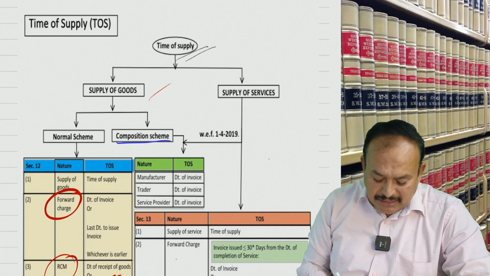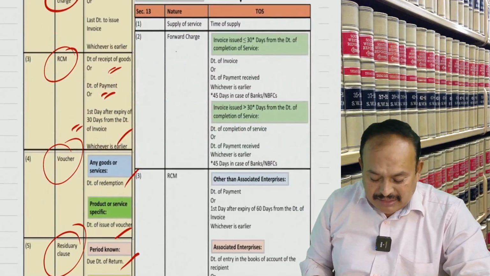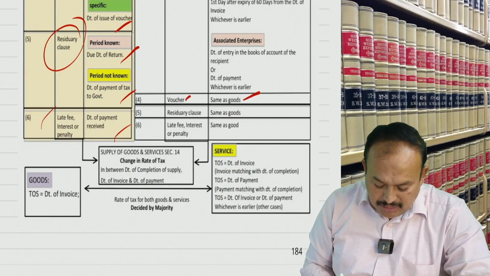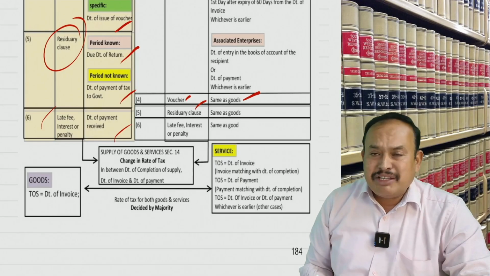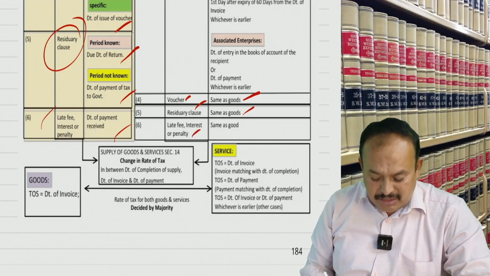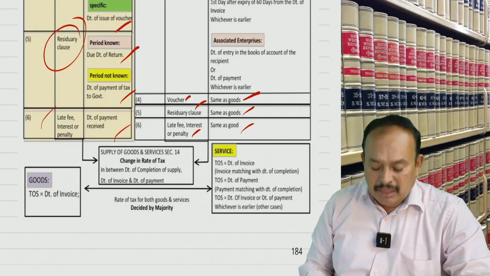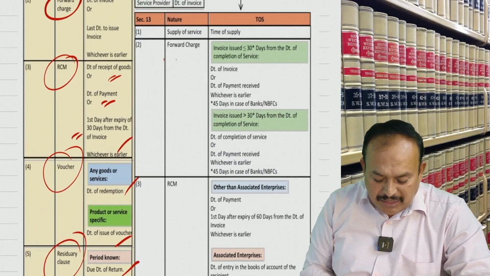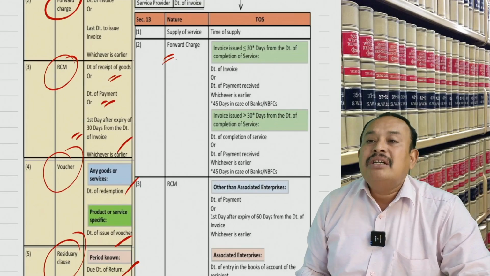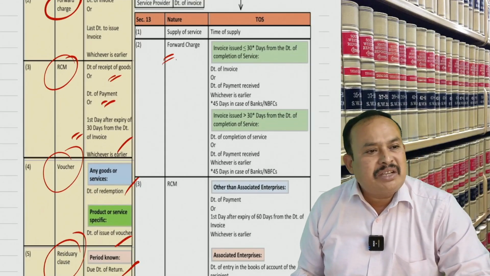Time of supply of services. Here you look: voucher, same as goods. Residual provision, same as goods. Interest, late fee, same as goods. Coming to time of supply for forward charge: the time of supply is equal to the date of invoice or date of payment, whichever is earlier.